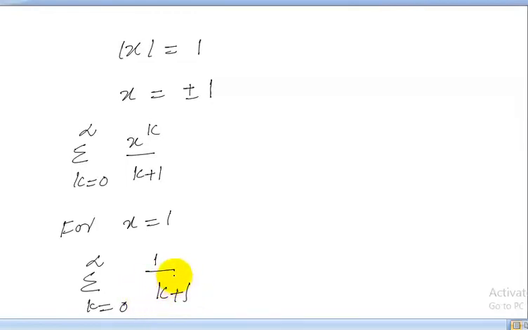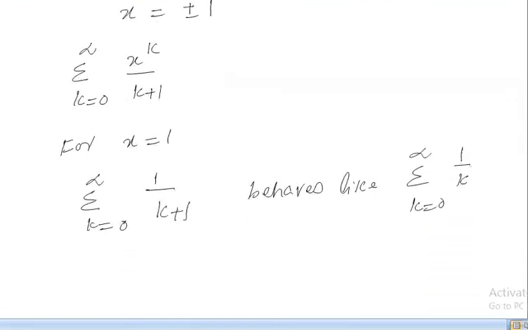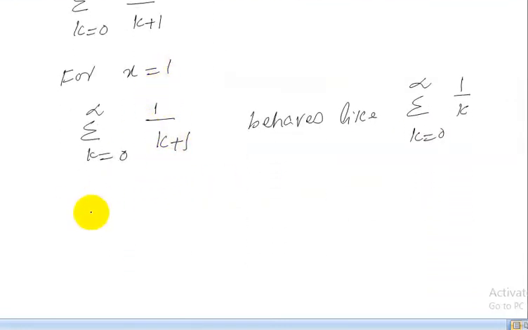Now this is clearly a harmonic series, as this series behaves like, we can remove the constant from the denominator, the series summation k from 0 to infinity 1 upon k, and as this series is divergent,